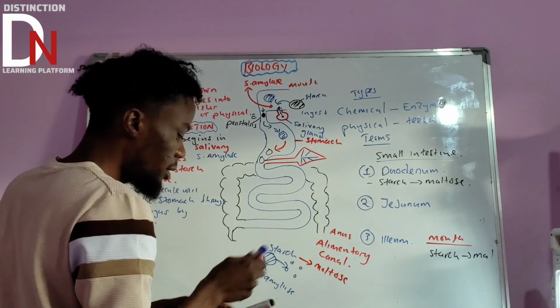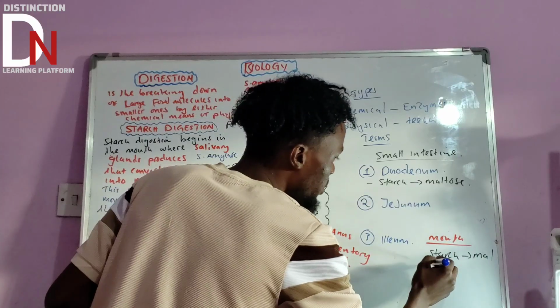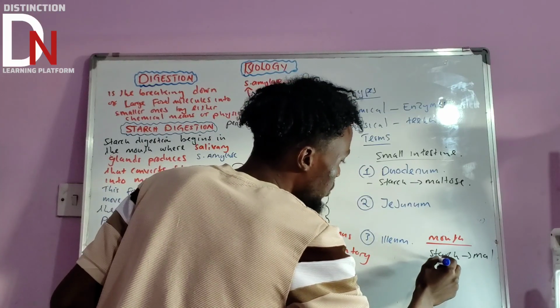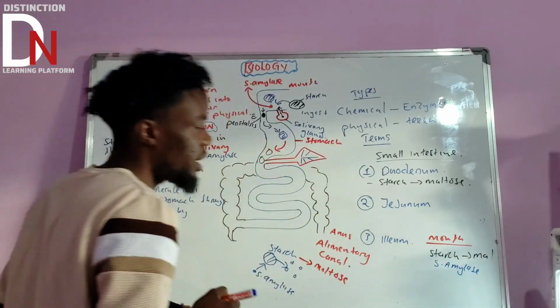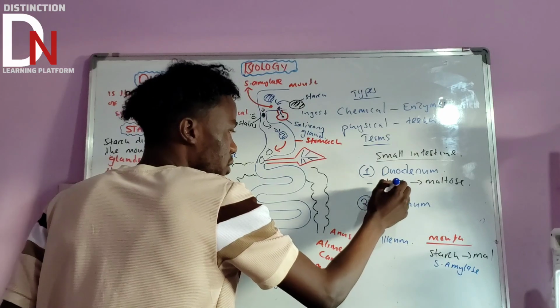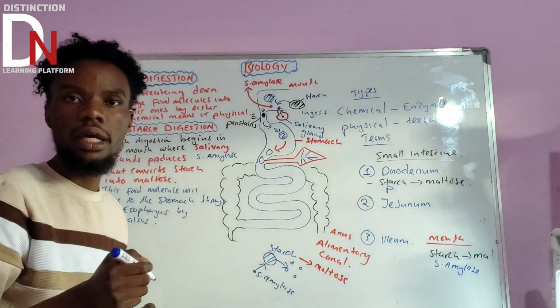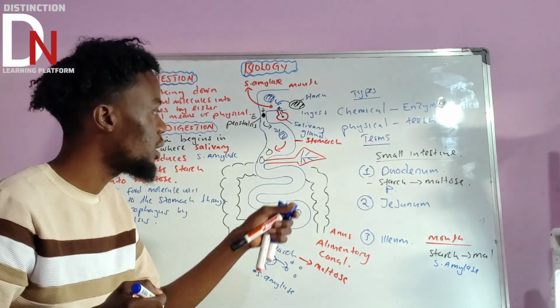Now remember, what was the enzyme that was digesting the starch into maltose in the mouth? We said that was salivary amylase. Also here, but there will be something different. In the duodenum, what is the enzyme that's going to convert starch into maltose?